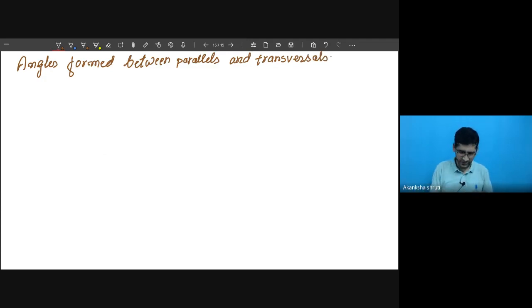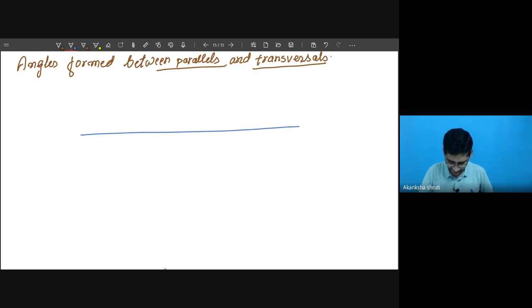This thing we are going to learn. So a parallel line is given and a transversal is given. Then what are the various angles, those things we are going to learn. Student, I will explain everything in a single figure and you have to keep everything in mind. I will draw the bigger figure, you also draw the bigger one, because we will write various types of angles and mark them in the same figure.